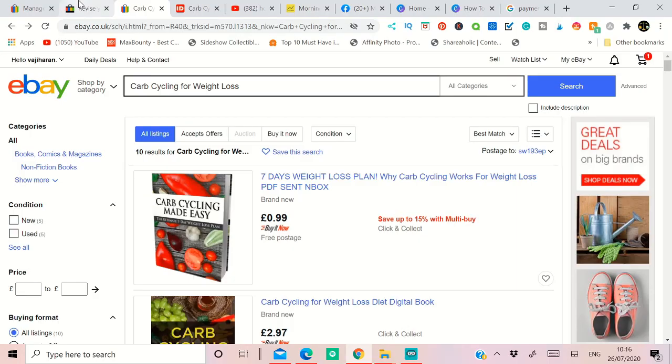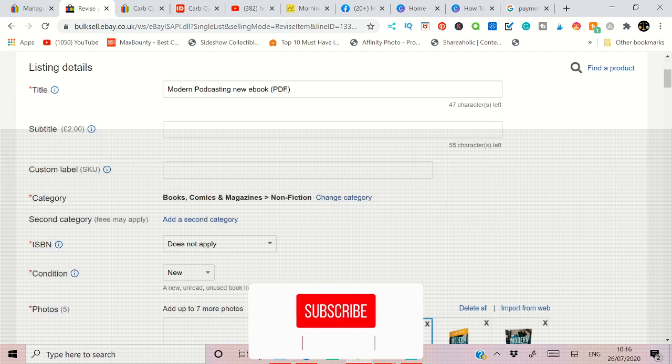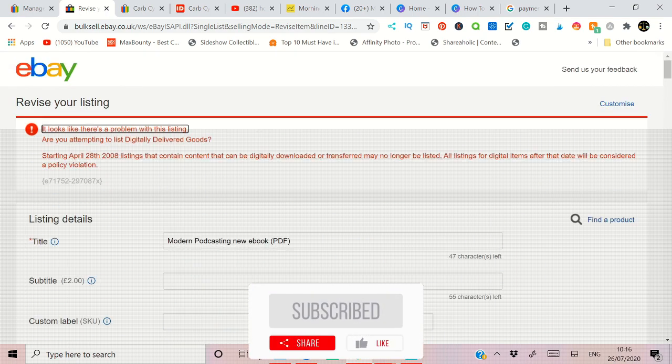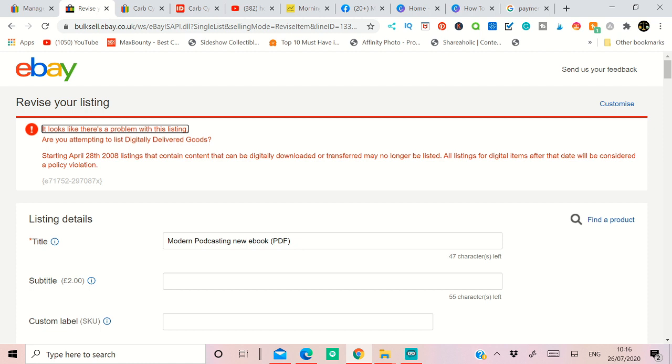So this is one of the ebook I want to sell. After listing and everything, I'm getting this issue. Normally I know the way around to resolve this problem, but lots of people are asking how, because they have an issue, they can't sell it on eBay.